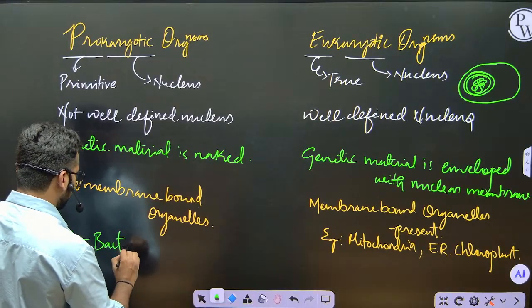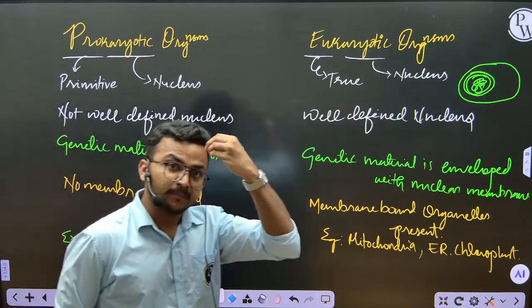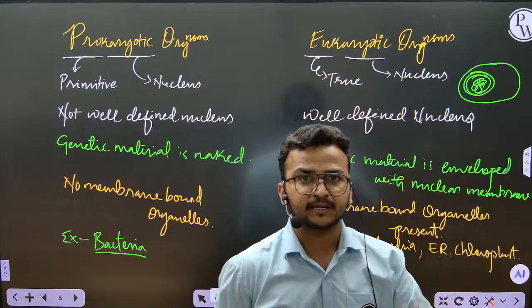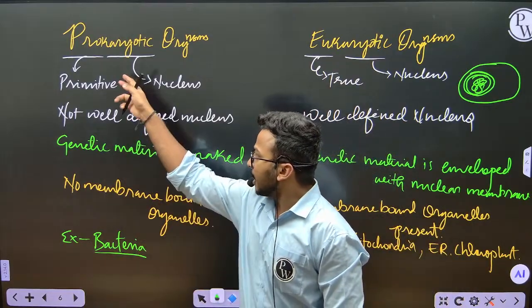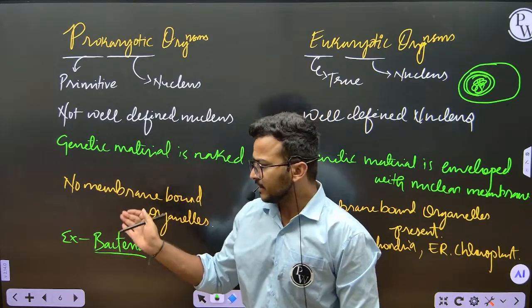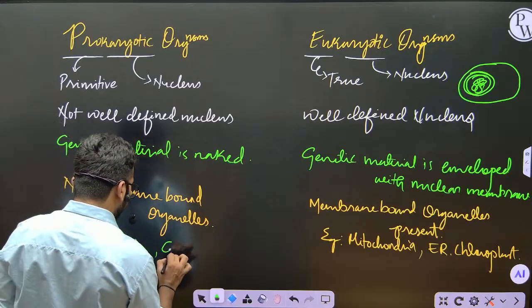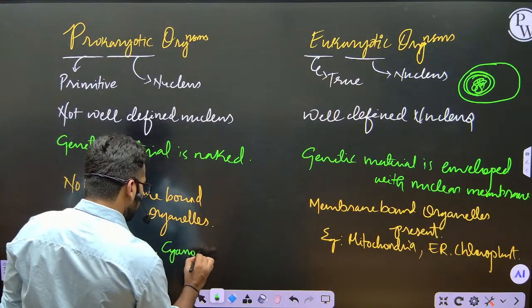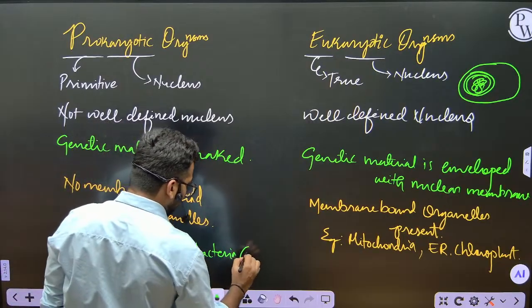All bacteria are prokaryotes, so all these features are present in bacteria. And there is another one, cyanobacteria, also called blue green algae.